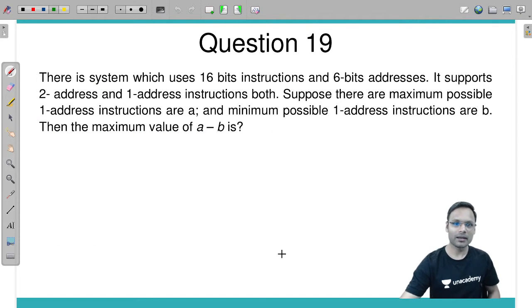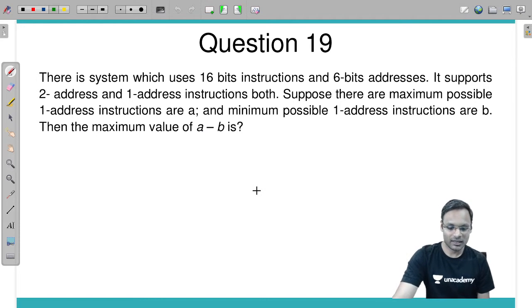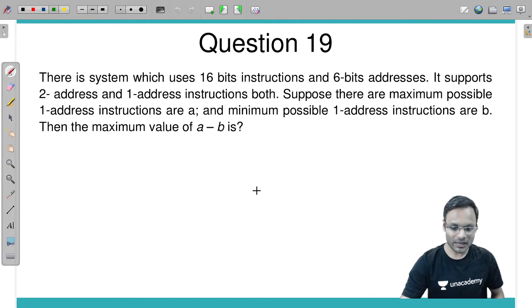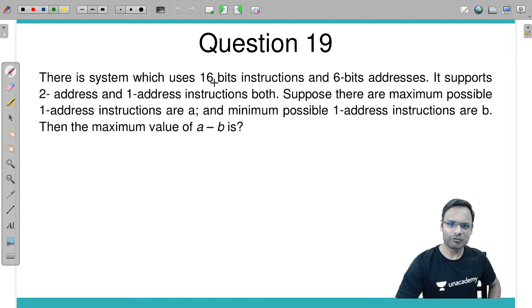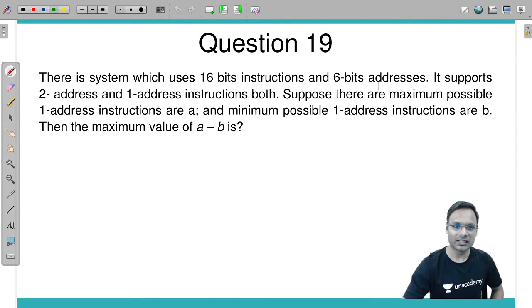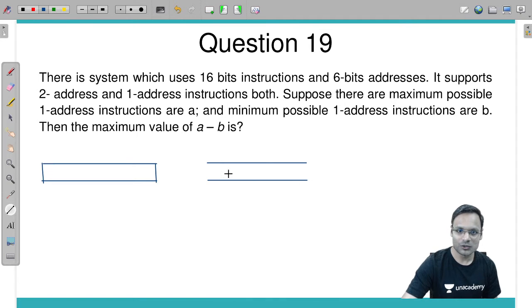Next question number 19. Question number 19 is again amazing. There is a system in which 16-bit instruction and 6-bit addresses are there. Suppose there are 2 address and 1 address instructions. As soon as I read this, again I am telling you, the first thing you have to do is make the format. Make the format quickly for 2 address and 1 address.